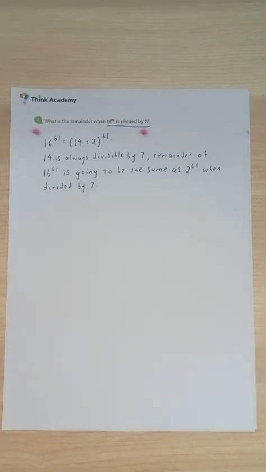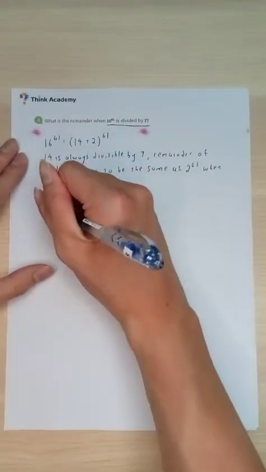Now, let's take a look at this particular question again. We are going to start small. What do I mean by start small? Well, 2 to the power of 61 divided by 7 might be too big. We're going to start a little bit smaller. Let's take a look at 2 divided by 7.